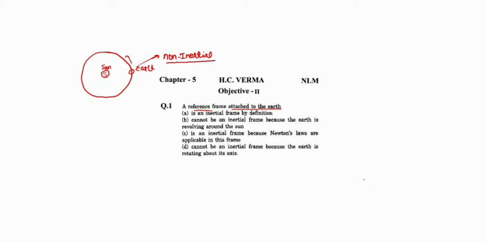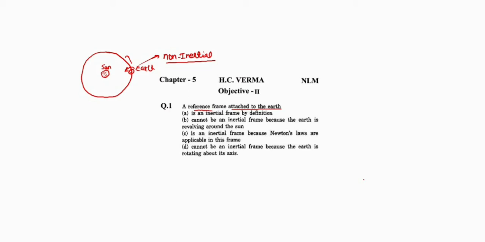Okay. Now the second point. Earth is rotating about its axis. There is a rotational motion of earth about its axis. Is this type of motion accelerated or not? Rotational motion about the axis is also accelerated motion.